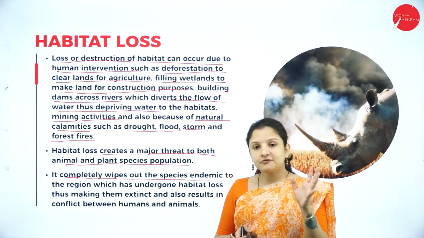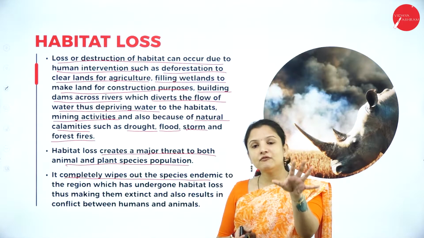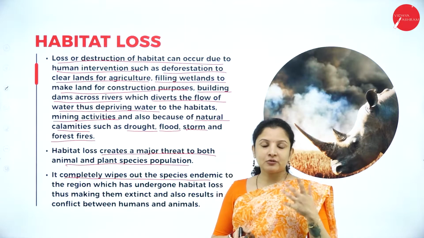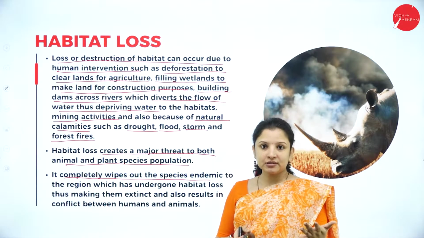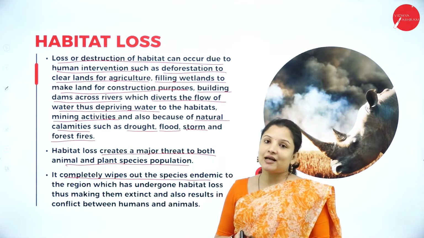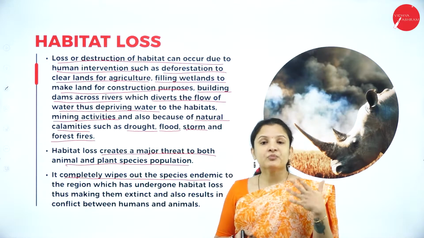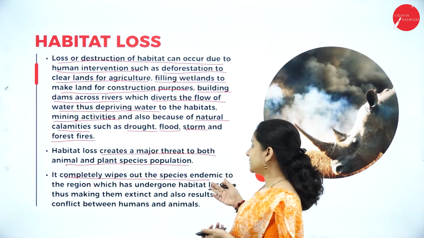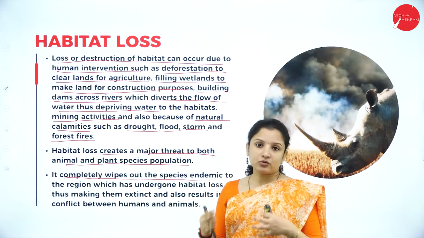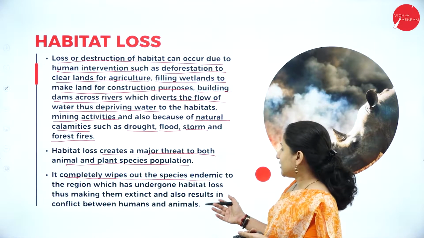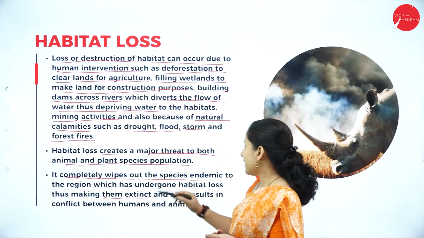So say, for example, we have the sandalwood. Sandalwood is found, for example, only in one forest in Karnataka. Now you clear that forest for various purposes, what happens? The entire sandalwood population will get wiped out, and therefore it will become extinct. So that is what happens. It can completely wipe out a species if habitat loss occurs, making them extinct at the end.